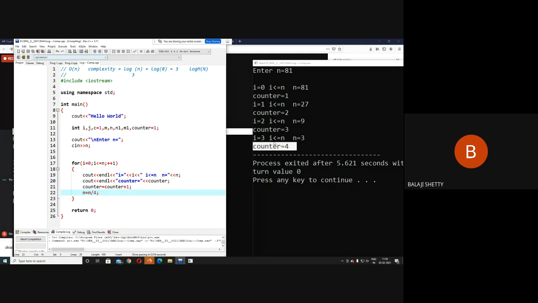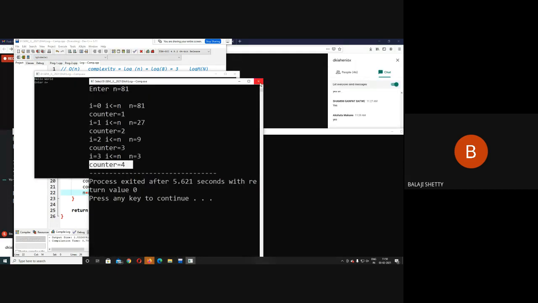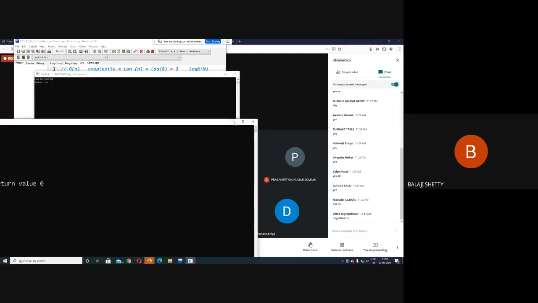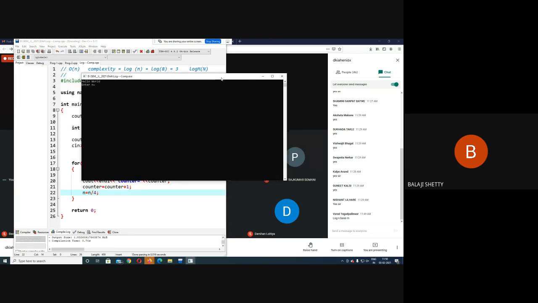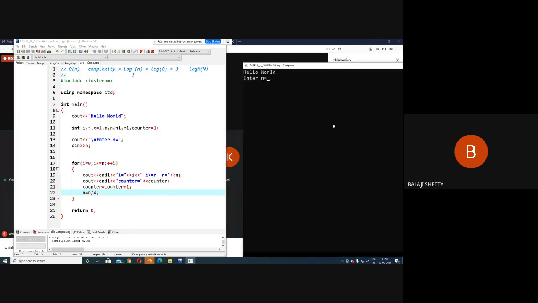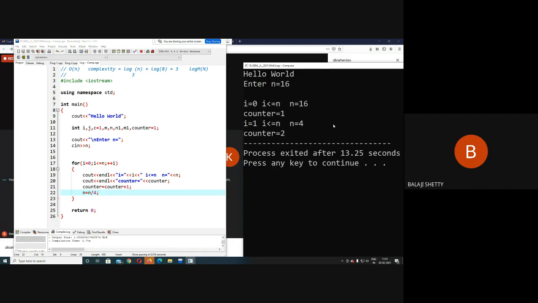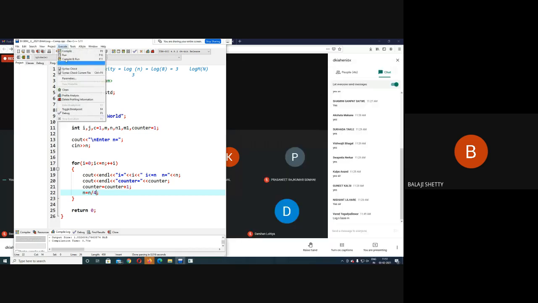Compile and run the code. I close this window. Let's take 16. So I enter 16. How much counter have you got? Counter 1, counter 2. How do you get this? 4 raised to power 2 is 16. So your complexity is log n to the base 4. Okay, understood this? Now again I run the code.